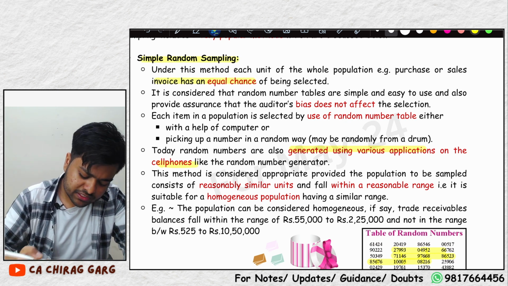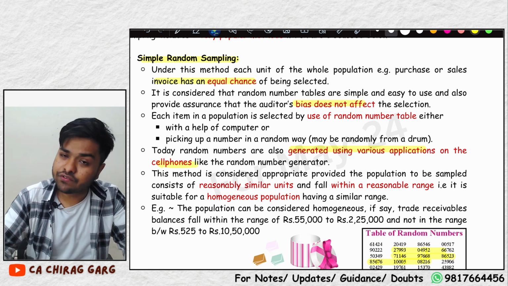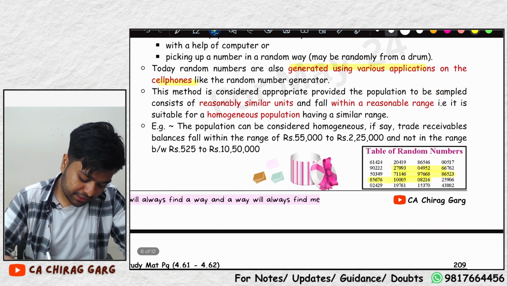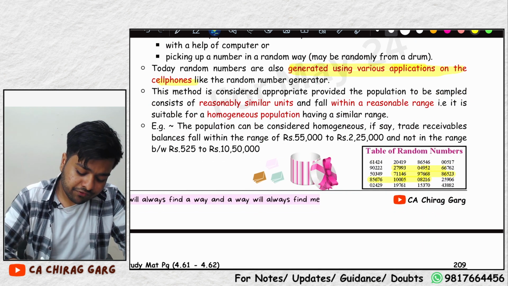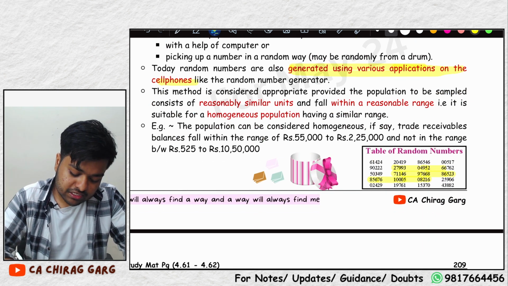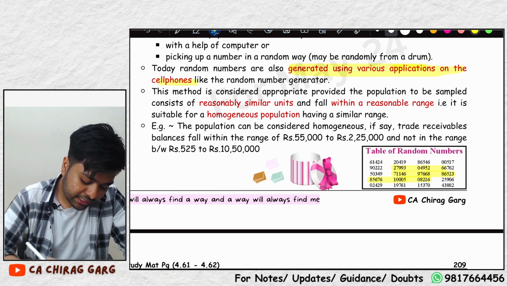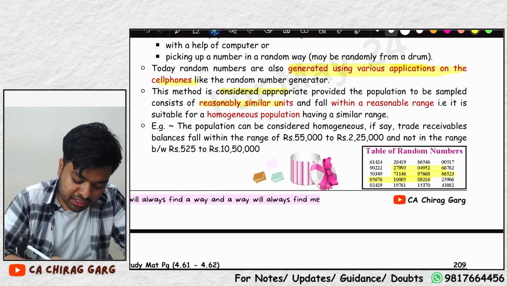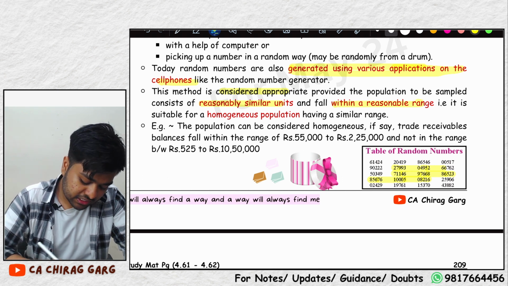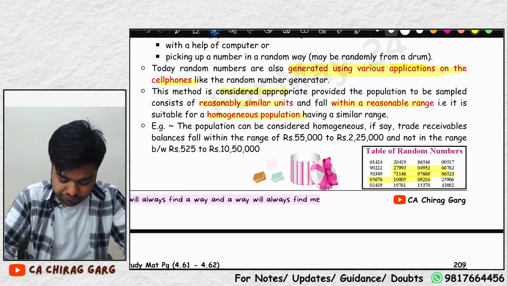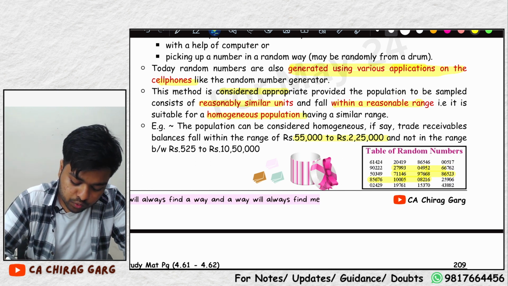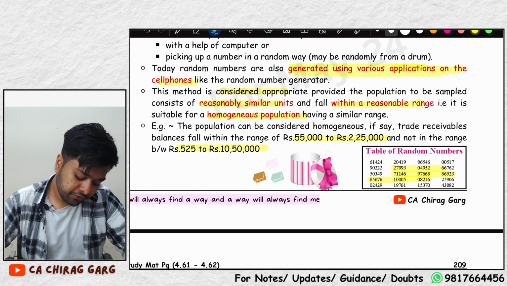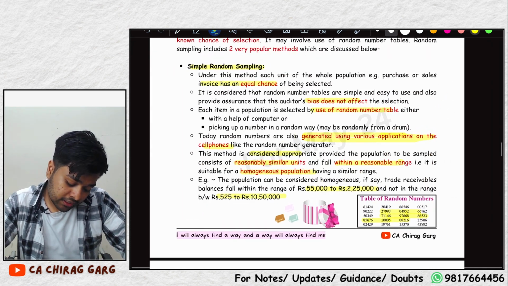Every item has an equal chance of selection. Bias does not affect the selection. Where is the bias avoided here? Use of random number tables. Today, with technology, these tables are generated using various applications. This is considered appropriate when there are reasonably similar units within a reasonable range, a homogeneous population. For example, within the range of 55,000 to 225,000 and not within the range of 525 to 10,50,000. Understood?